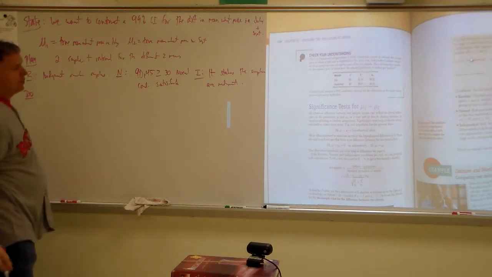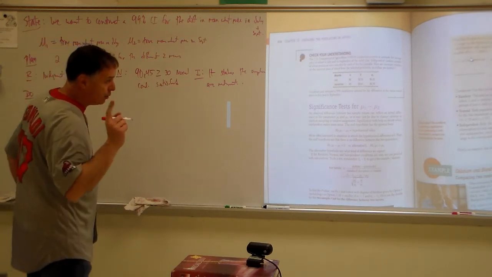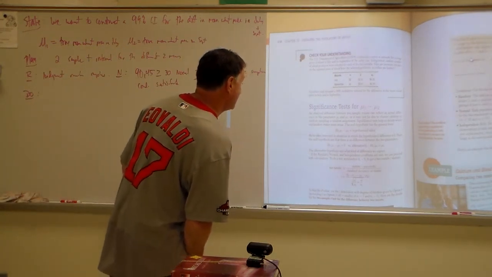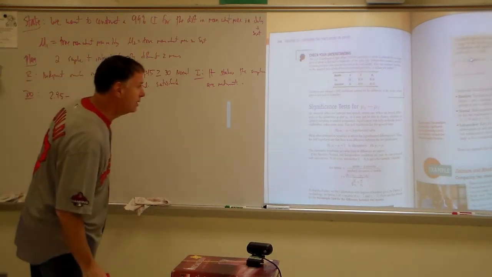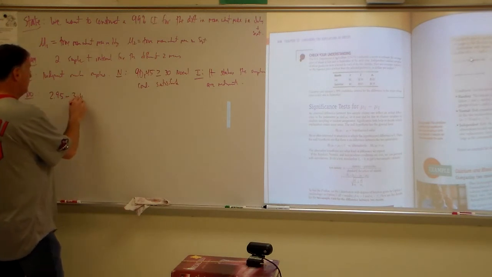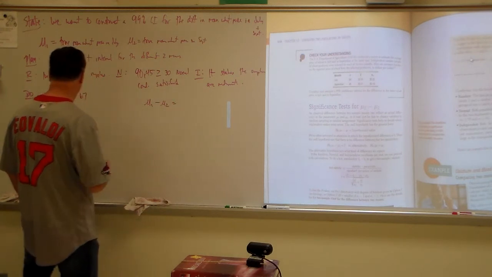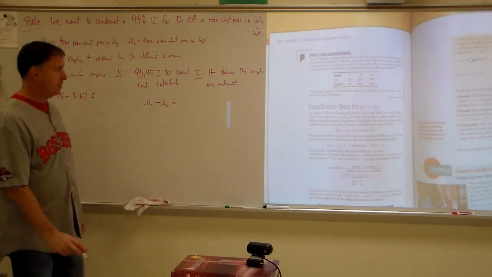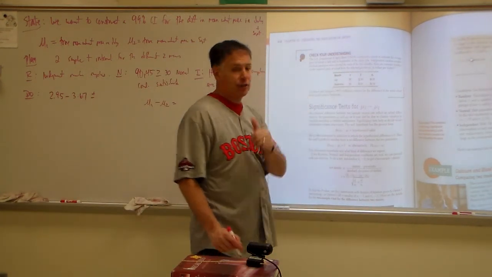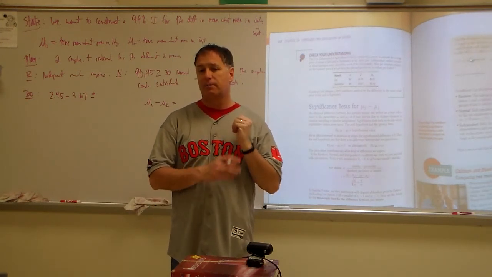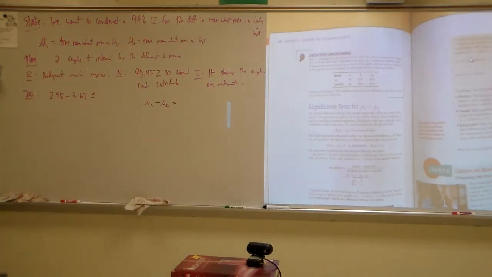Now let's do the do. So we've got to find the difference between the two means. We're going to take our X bars. Now is where we use our X bars. So July to September: 2.95 minus 3.67, because we're doing mu1 minus mu2 for our interval, plus or minus a critical t. Now remember I told you in the last example that if you have two samples, you have to use the smaller of the two samples for your degrees of freedom. So we're going to use 44 for our degrees of freedom. So let's do that.